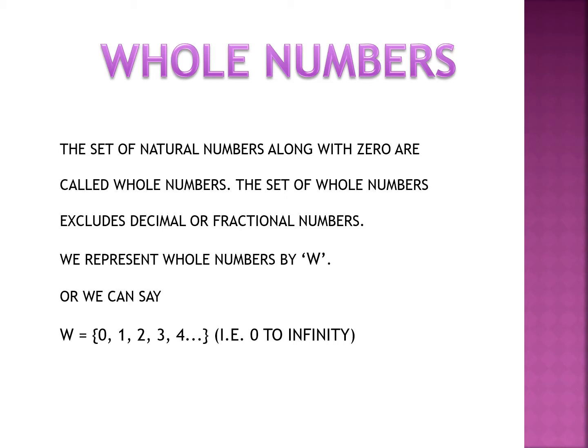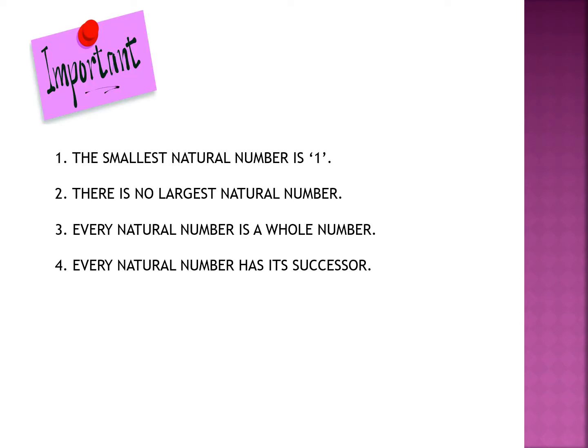Generally we represent whole numbers by capital W, or we can say W is equal to 0, 1, 2, 3, 4 up to infinity. Again it ranges from 0 to infinity because there is no largest whole number. The smallest whole number is 0.